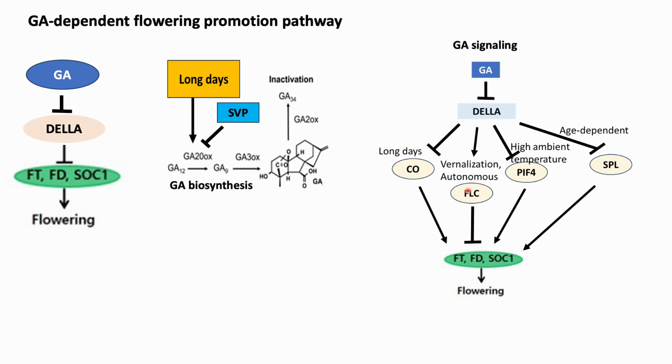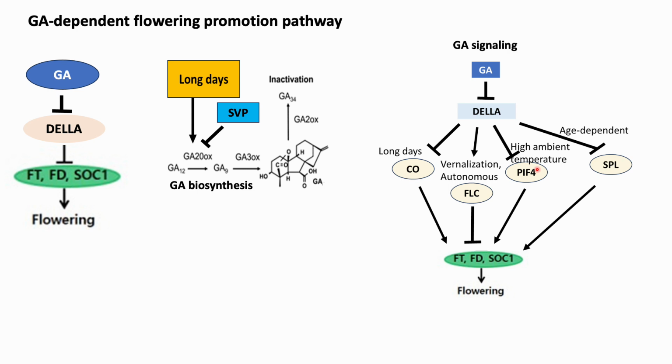Similarly, under fluctuating ambient temperatures, DELLA proteins interact with the FT activator PIF4 and prevent PIF4 from binding to the FT promoter. The GA-induced DELLA degradation then allows PIF4 FT interactions to promote flowering at high ambient temperature.